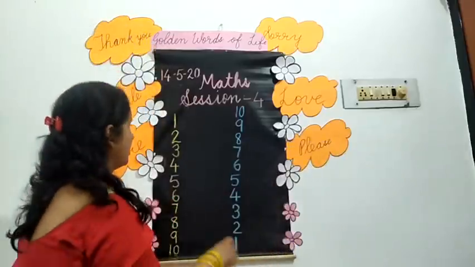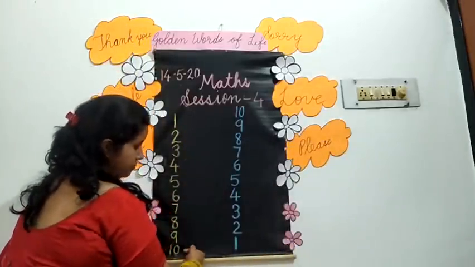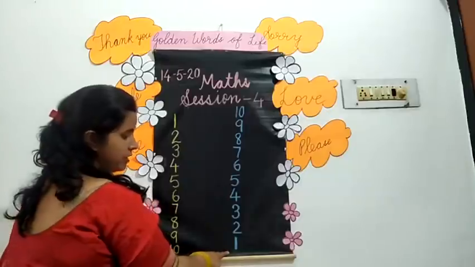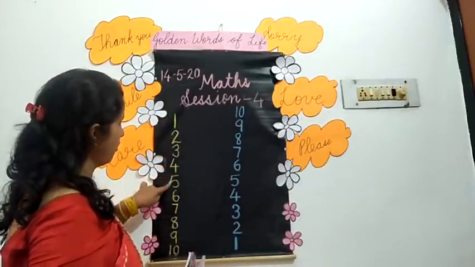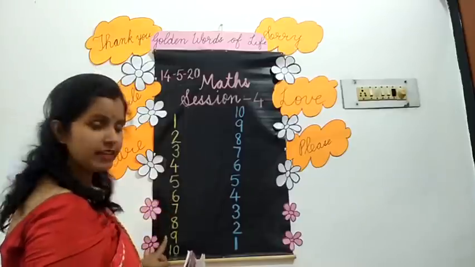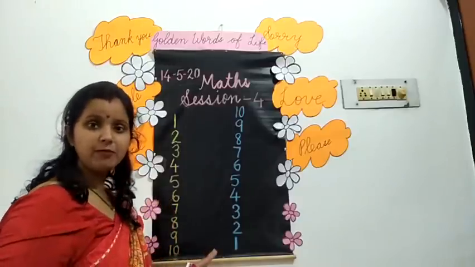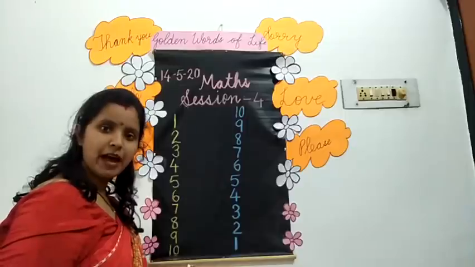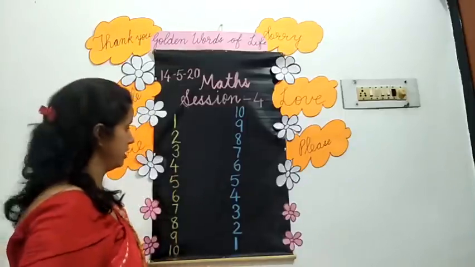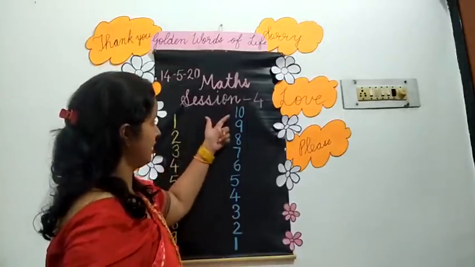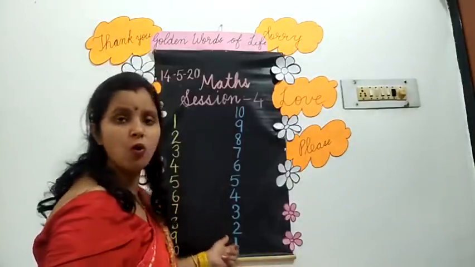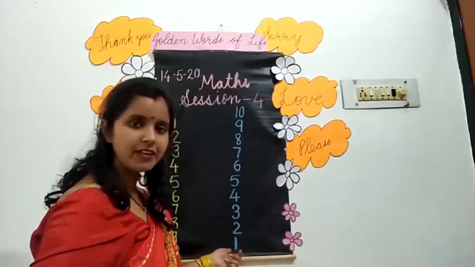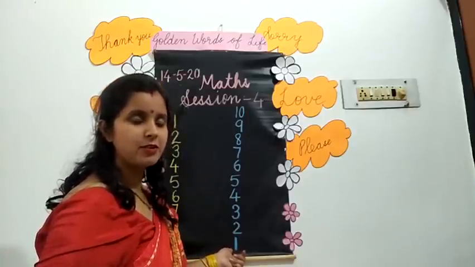See, I have written on the blackboard. These are the forward numbers and these are the backward numbers. In forward numbers you will say 1, 2, 3, 4, 5, 6, 7, 8, 9, 10. But in your backward numbers you will start from the back. You will start your back counting. So what will you read? You will say 10, 9, 8, 7, 6, 5, 4, 3, 2, 1. Understand everyone? Repeat it again.